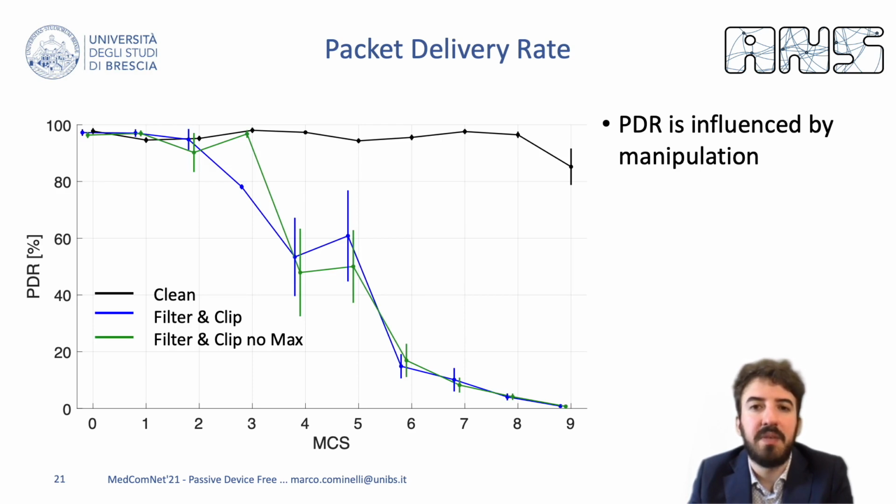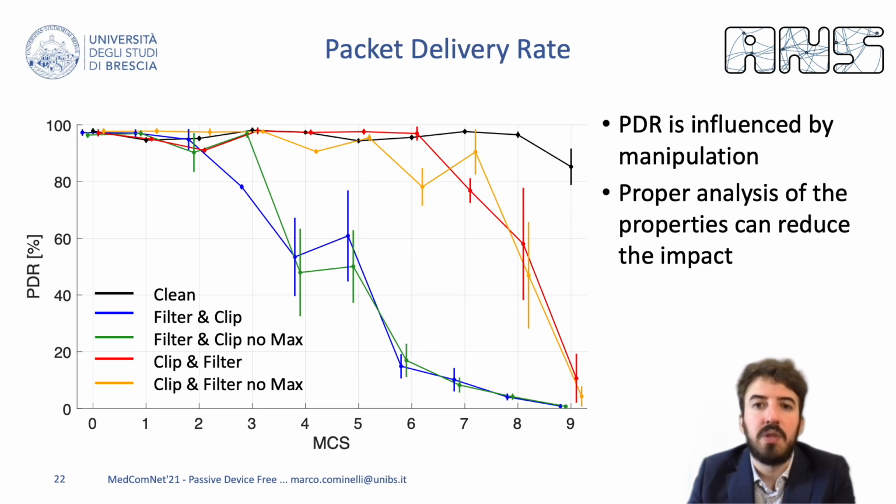Even if communication performance is clearly lower, it is not completely destroyed except for very high MCS. This might be due to the fact that the final clipping stage is still introducing some high-frequency components and therefore some systematic error. Indeed, if we consider the other scheme, clip and filter, which produces smoother pre-distortion masks, the communication performance improves immediately, and it is virtually indistinguishable from the clean one apart from higher MCS.